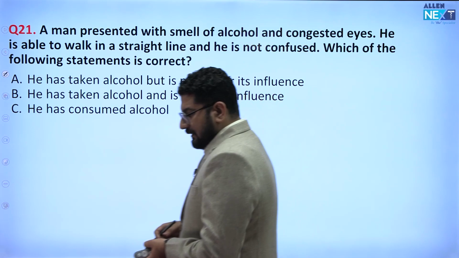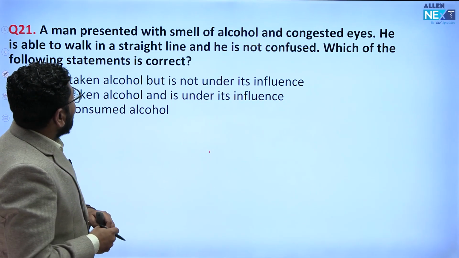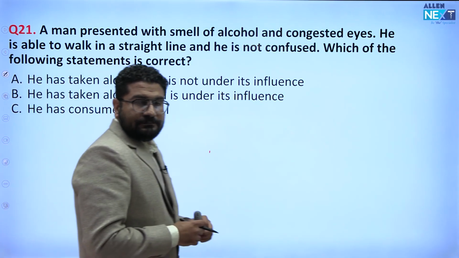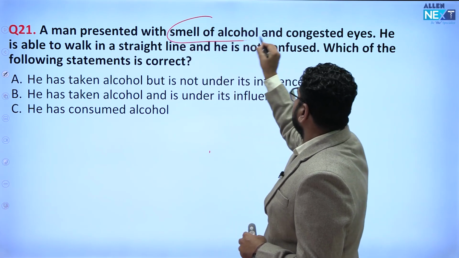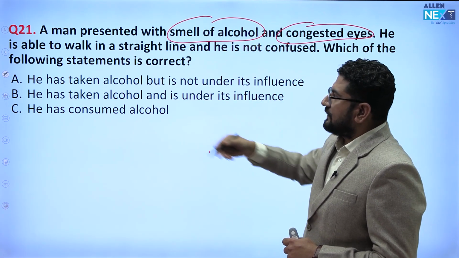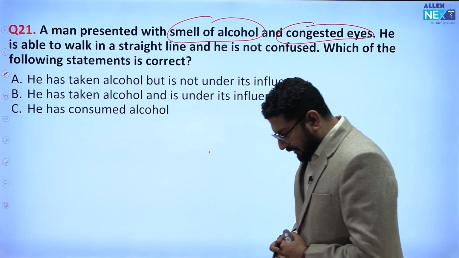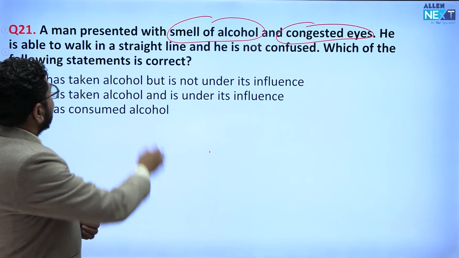Okay, so this was the question which I need your help to type in the comment box. It was given like a man present with smell of alcohol and congestion in the eye. He is able to walk in a straight line, right? So he can walk in a straight line.